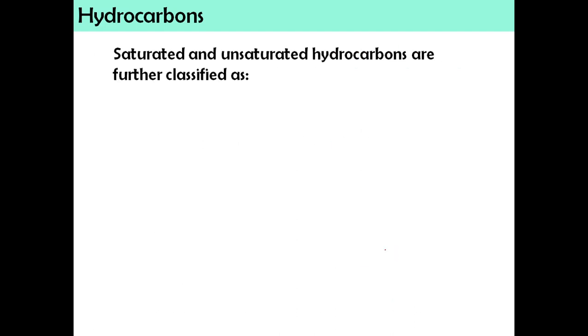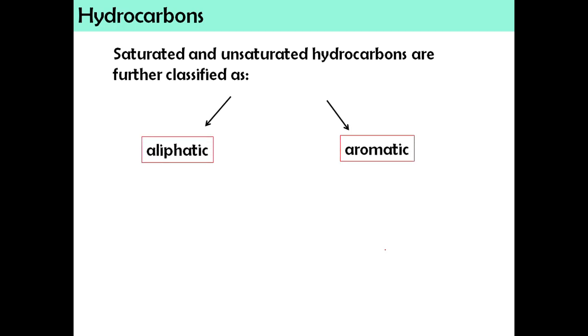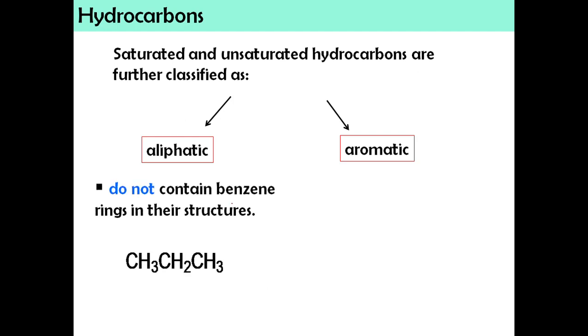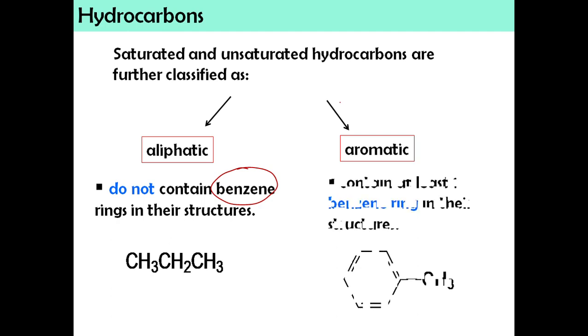So saturated and unsaturated hydrocarbons are further classified as aliphatic and aromatic. Okay, what is aliphatic? So aliphatic do not contain benzene rings in their structure. Jadi aromatic means a compound that contains at least one benzene ring in their structure. Okay, so kalau recap balik chapter 4 pun kita dah kelaskan if that compound contains functional group as benzene ring or aromatic rings means the class is aromatic compound.